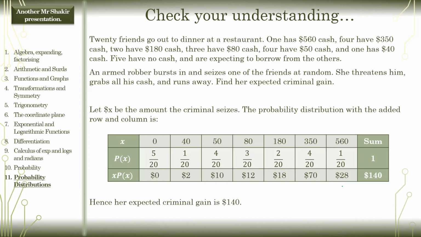But how? She takes from only one guy. Yes, she takes from one guy only, but her expected criminal gain, her expectation, her expected value, because she could have gotten 560, she could have gotten $350 as well. It's just a statistic. It's just the expected value. Yeah, got it. Okay, so $140 is the expected value here. Yeah, makes sense.